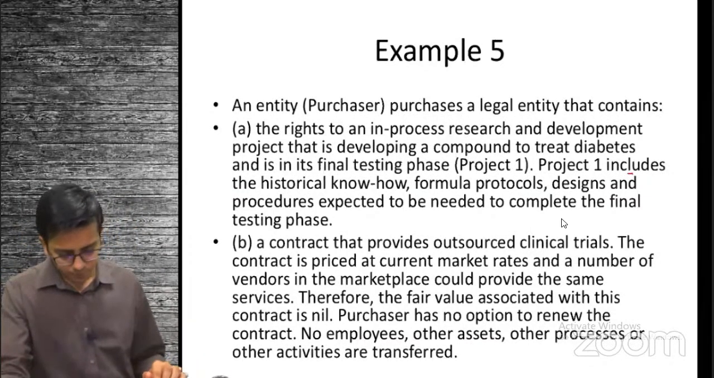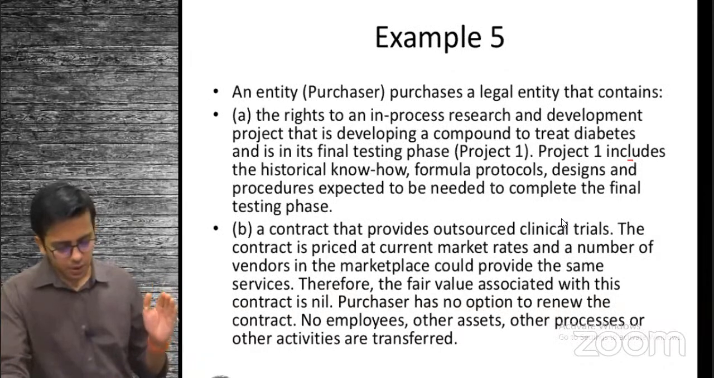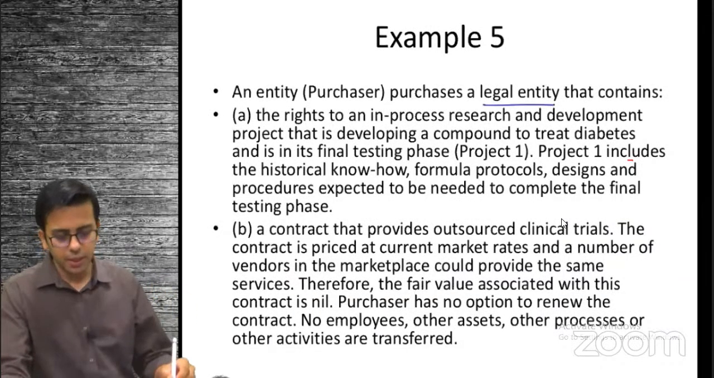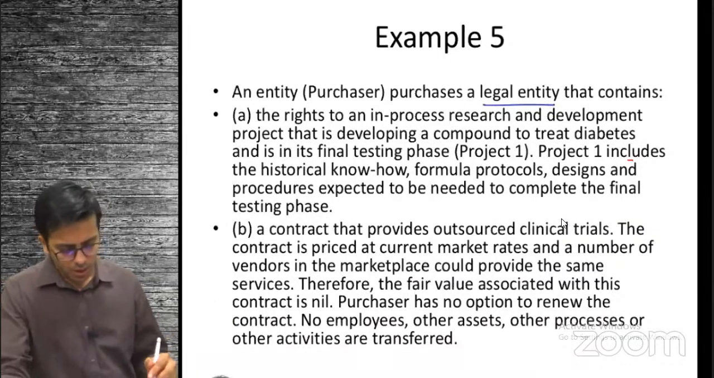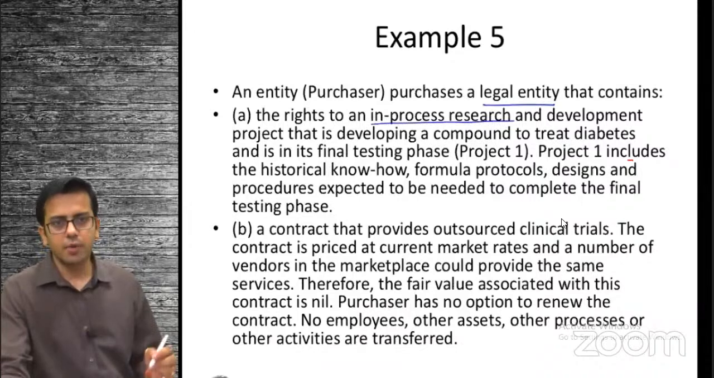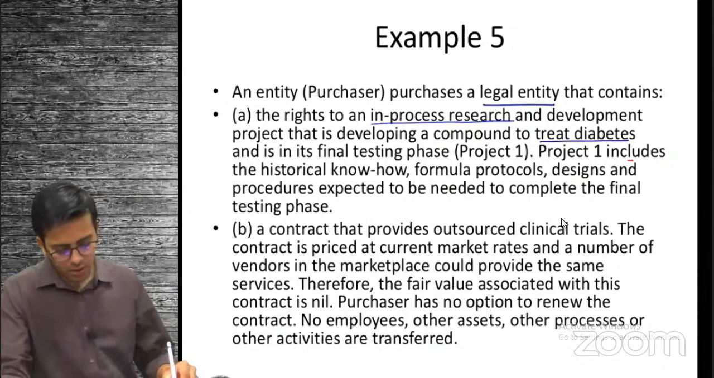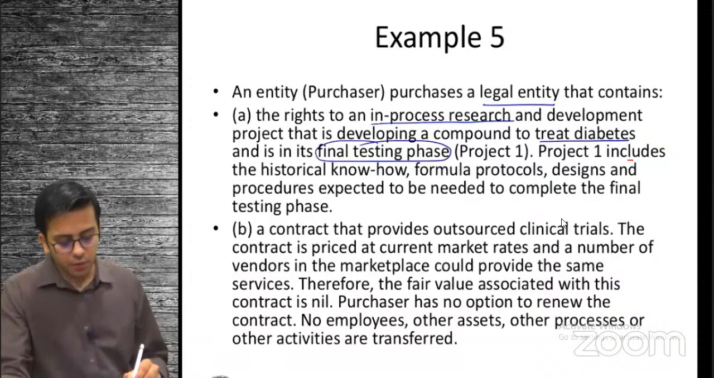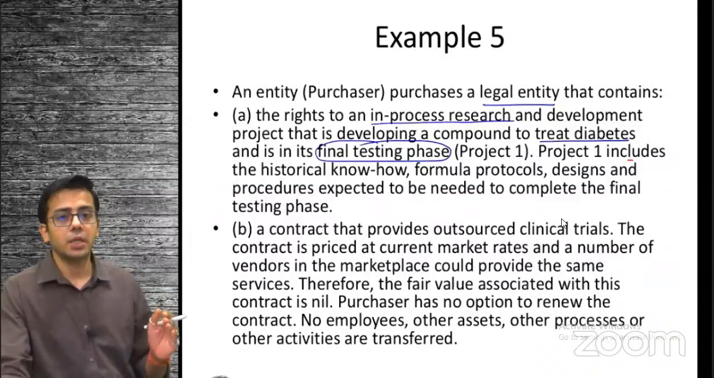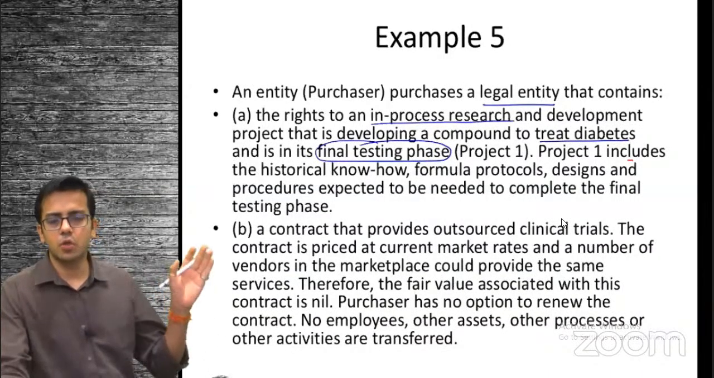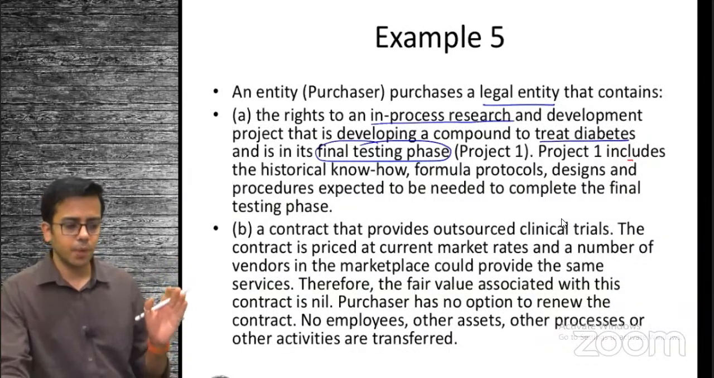Okay, let's see. Entity purchases a legal entity. What you are purchasing is a legal entity, which means it's a separate legal entity. It has an in-process research and development project, where research and development goes on to treat diabetes and is in the final testing phase. So you don't have output right now. It is clear output does not exist because we are in the final testing phase, right?